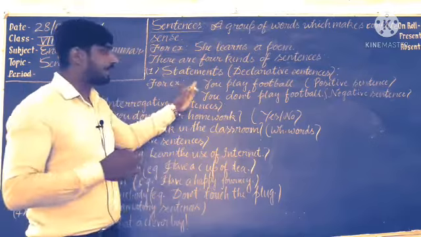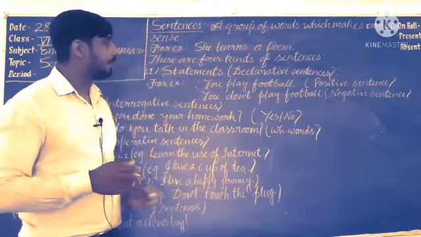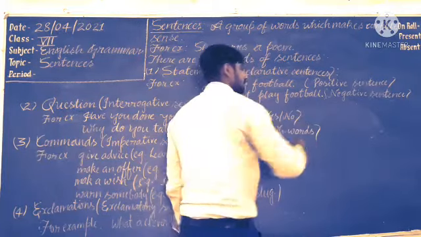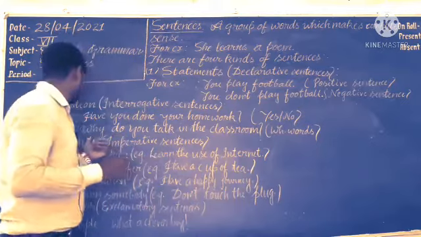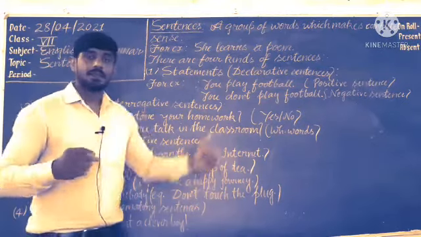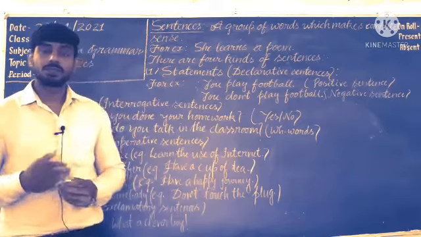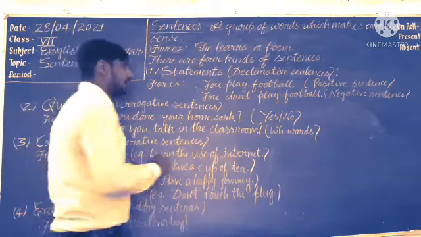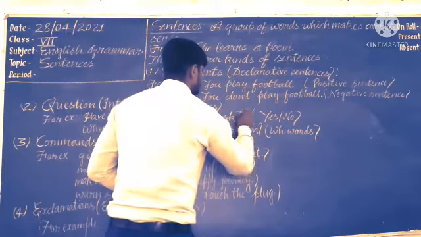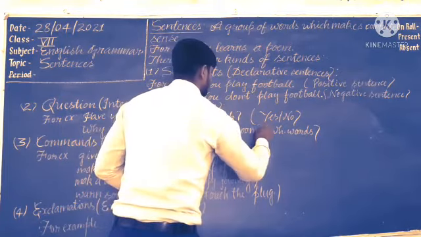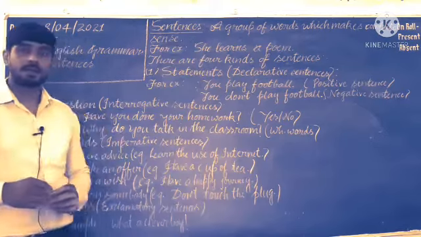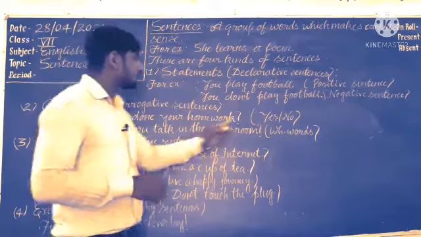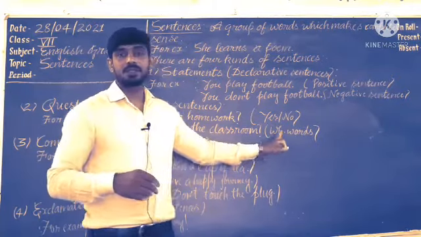In the first kind, the declarative sentence, we use a full stop at the end of the sentence, and in questions, which we call interrogative sentences, which ask questions, we use a question mark at the end of sentences. And interrogative sentences will be of 2 types. Here the first one is yes-no type, the second one is WH words.